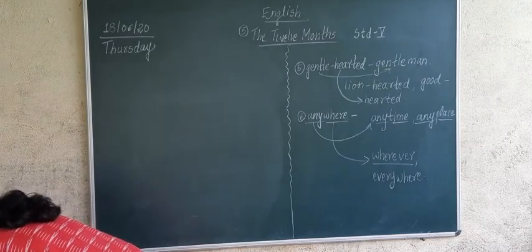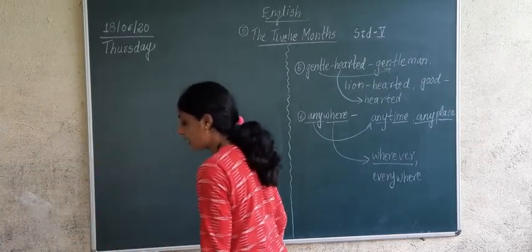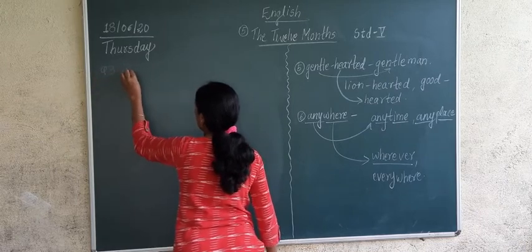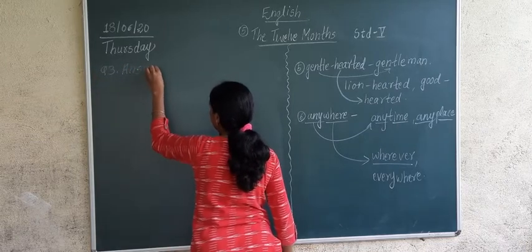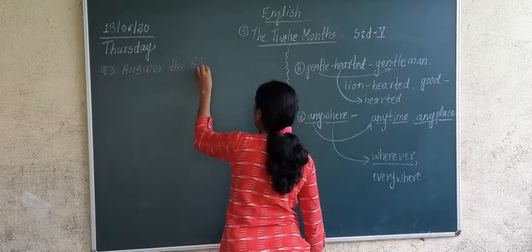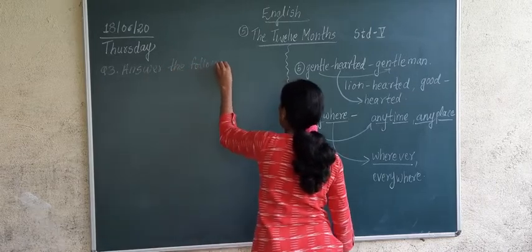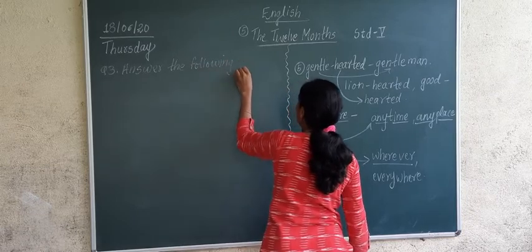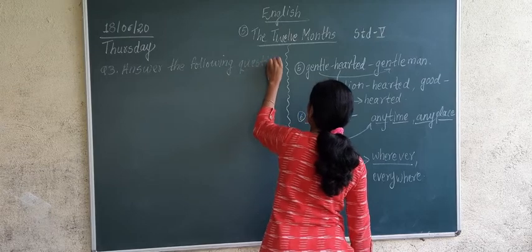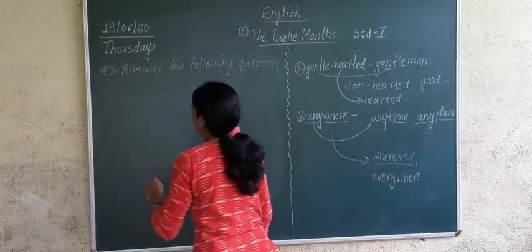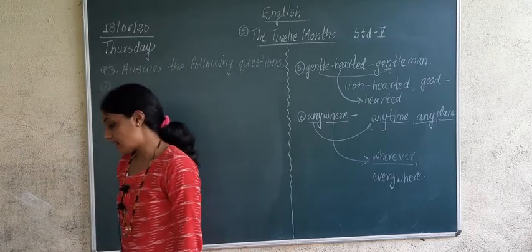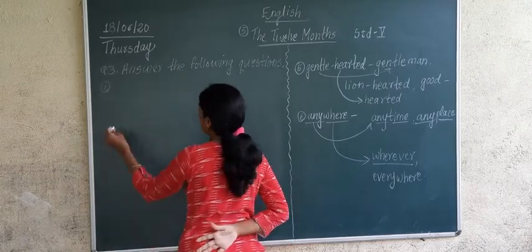So the first question here is, question number 3, answer the following questions. First one, why did Marukla's stepmother hate her? Now I am just writing the answers, okay?